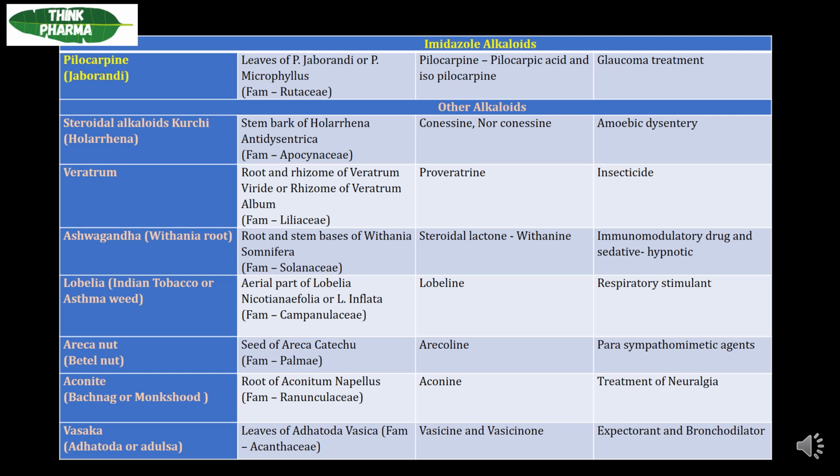Next, coming to Vasaka, which is a very familiar drug, also called Adhatoda or Adulsa. The biological source of this Vasaka is the leaves of Adhatoda vasica, which is the scientific name, and the family is Acanthaceae. The main chemical constituents present in this Vasaka are vasicine and vasicinone. The uses of this Vasaka are expectorant and bronchodilator. So with this, we have completed the alkaloidal classification.